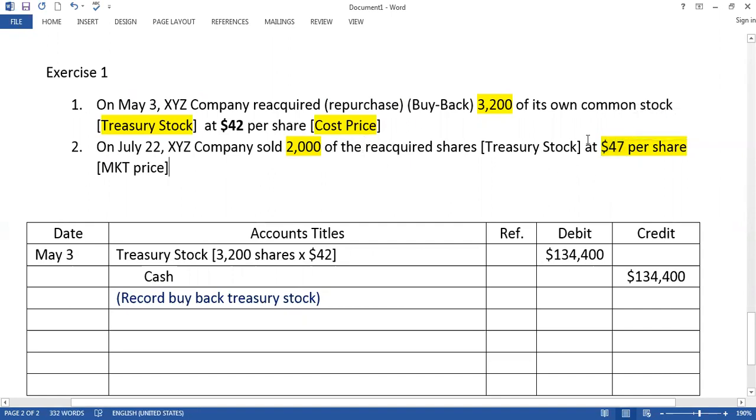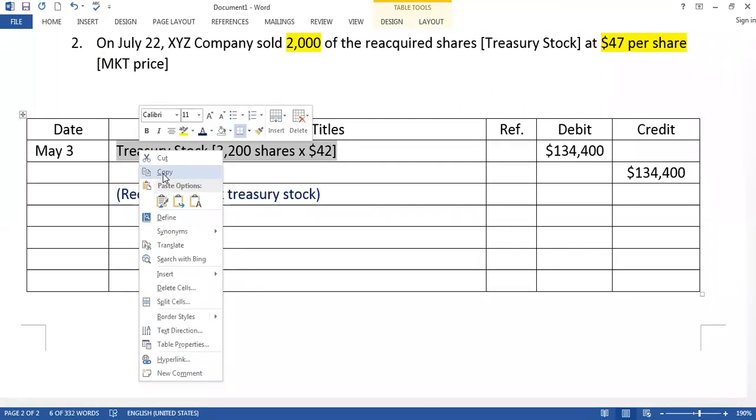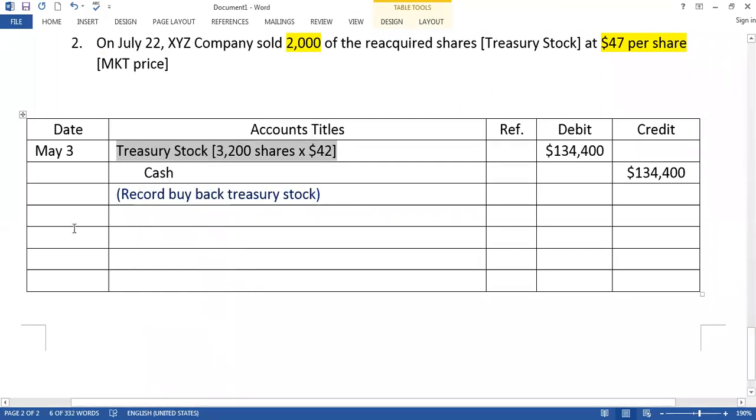Now treasury stock is increasing or decreasing here? Decreasing, right? So treasury stock is decreasing, so treasury stock credit.